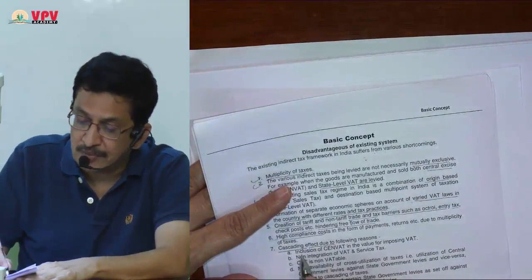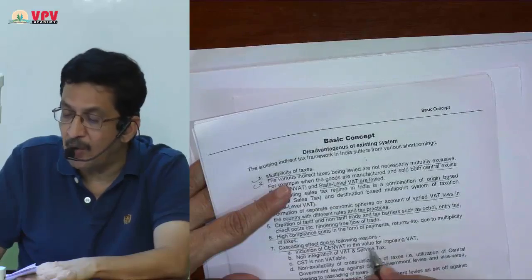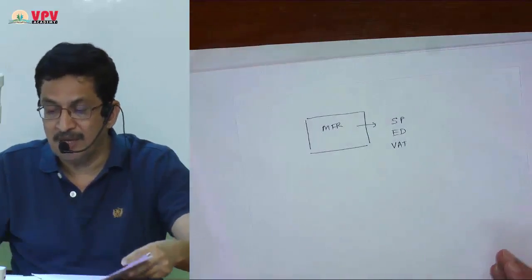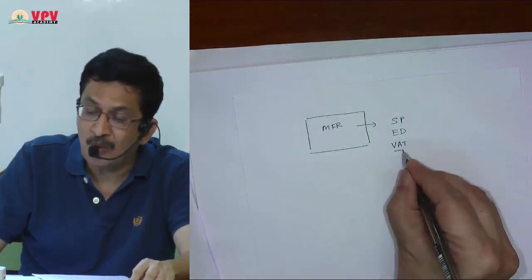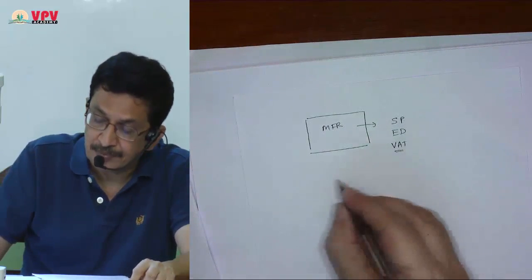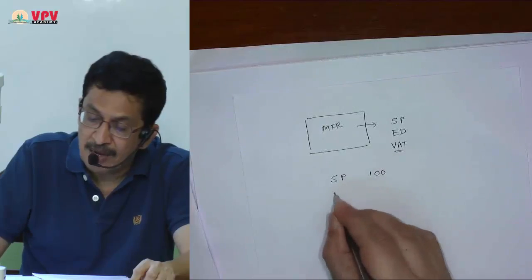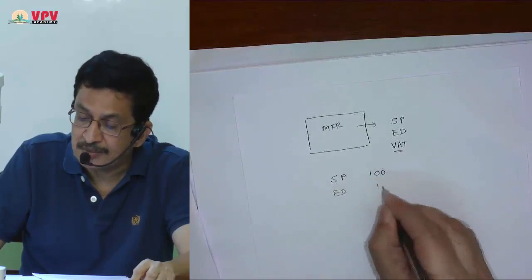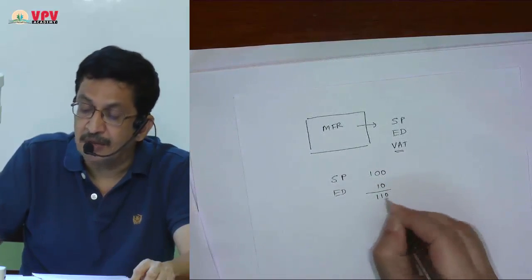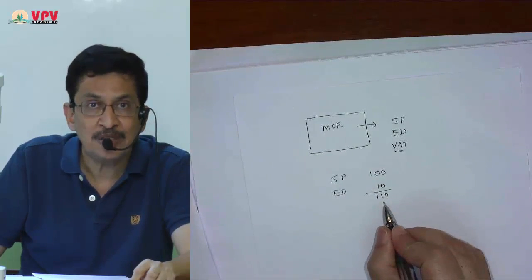The first is inclusion of SINVAT in the value for imposing VAT. Please understand, how do you calculate VAT liability under old law? Suppose my selling price is 100 rupees and my excise duty liability is 10, so 110 is becoming the base for calculation of VAT.